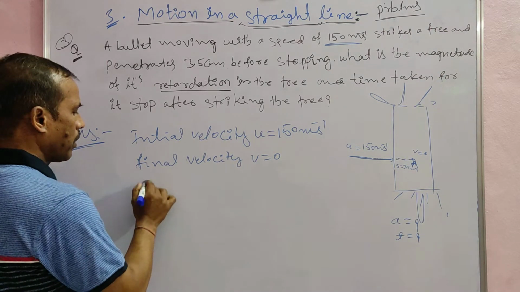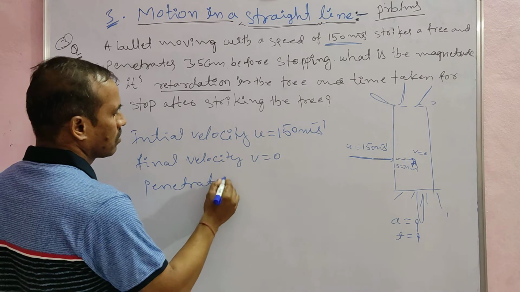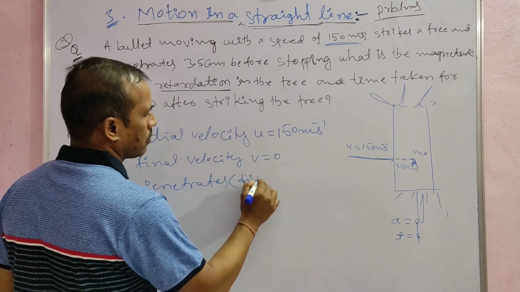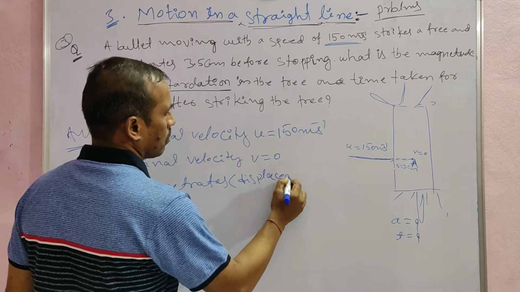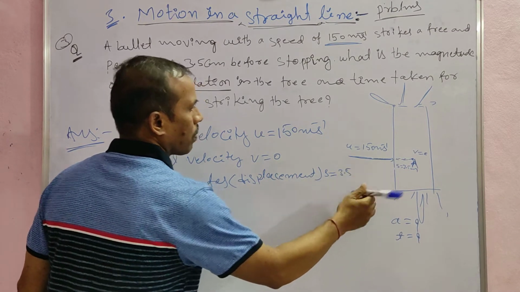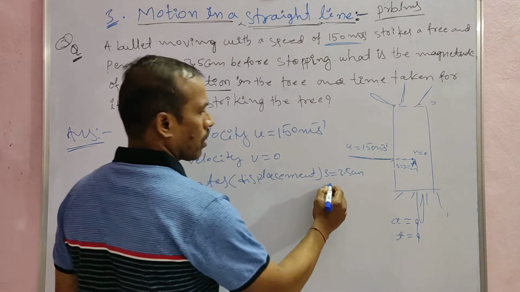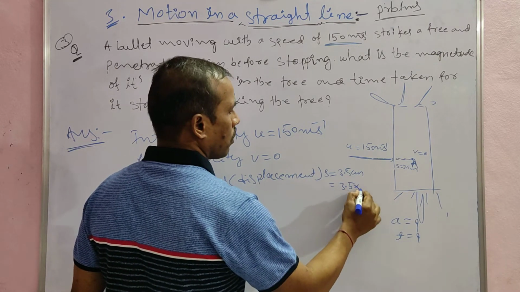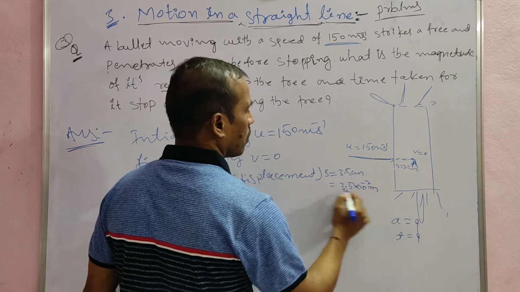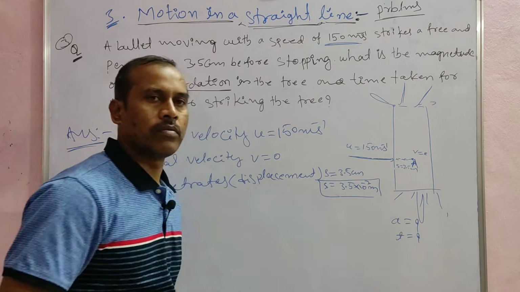Penetration means displacement. Displacement s is equal to 3.5 centimeter, that is equal to 3.5 into 10 power minus 2 meter. This is converting centimeter into meters.